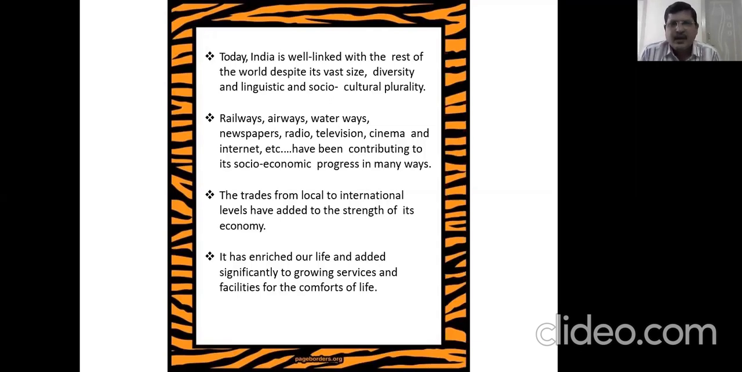So radio, television, cinema, all these newspapers are used for communicating, giving information, advertisement that comes under marketing and services. All these things are the major steps for the progress of economy. The trades from local to international levels have added to the strength of its economy.